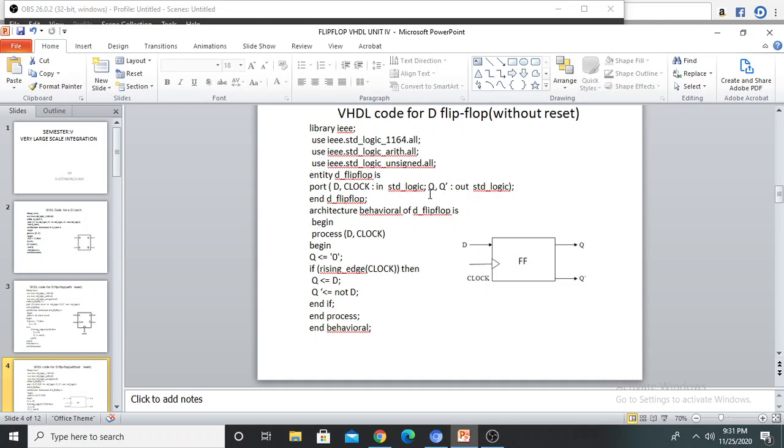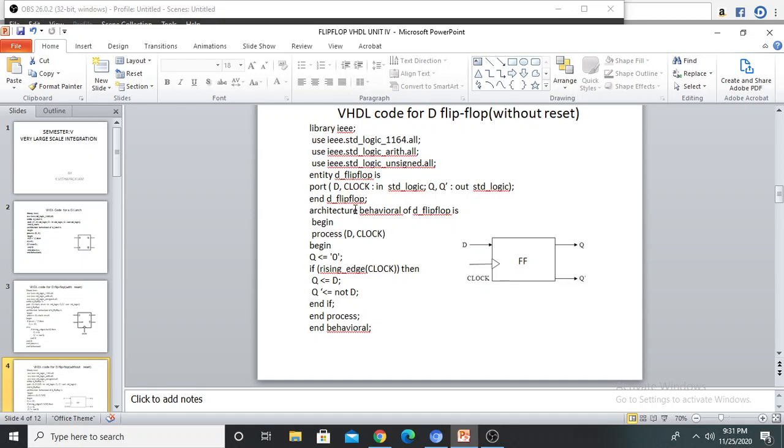Next I am declaring the output ports Q and Q bar. So Q comma Q bar colon out, then STD logic. STD logic means standard logic. You can use bit instead of STD logic. In the third line, you have to write end entity name. Entity name is D flip flop. So end D flip flop. So now the entity part is over.